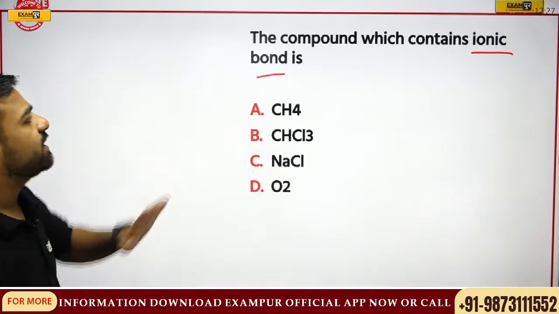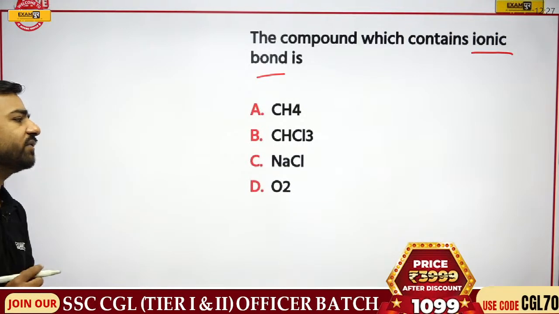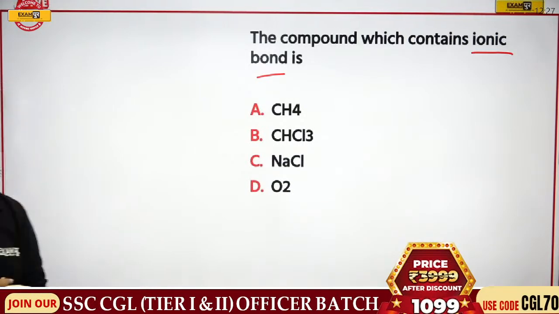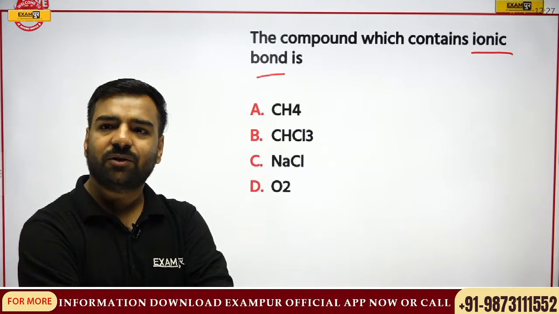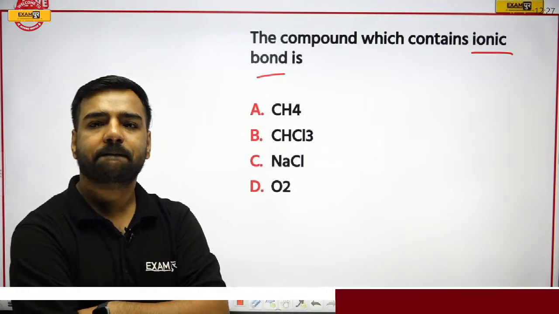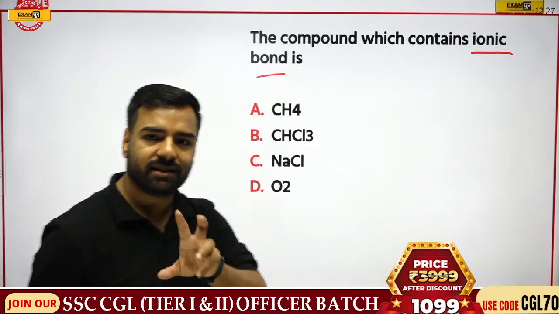Okay. So answer please. The compound which contains ionic bond. Is it CH4? Is it CsCl3? Is it NaCl or is it O2? What is the correct answer? Simple one. I have already taken this example. Just we were discussing about it, right?